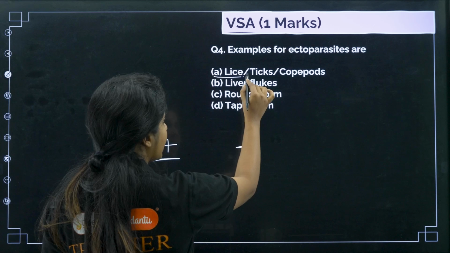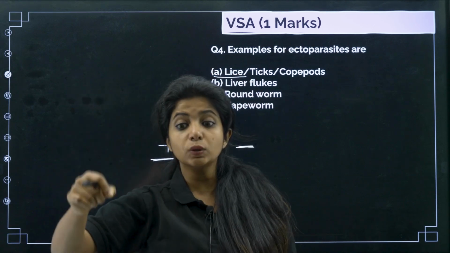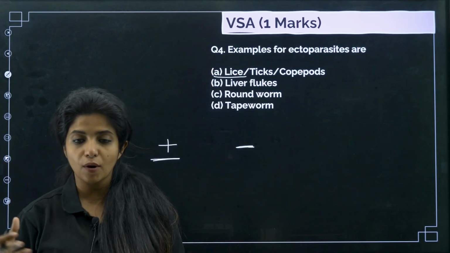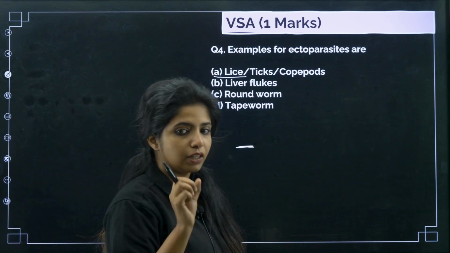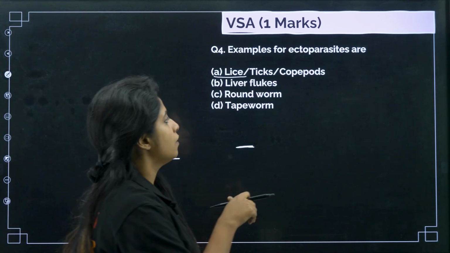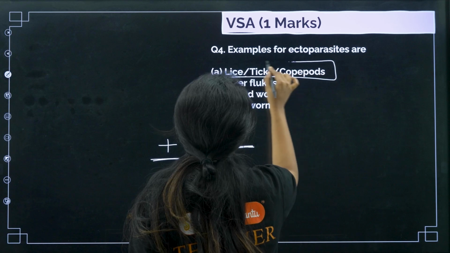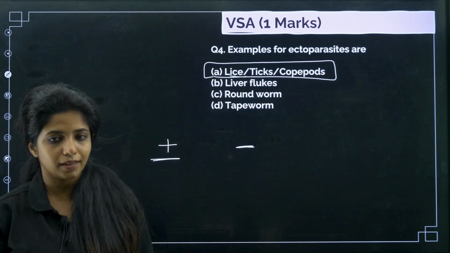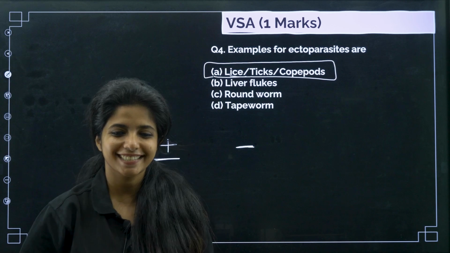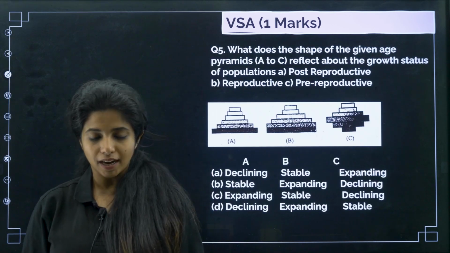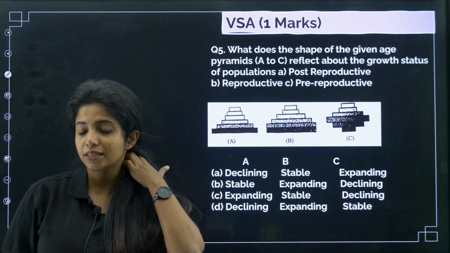Whereas when you talk about lice, which are on the hair, ticks, which are on a dog's hair and body, and copepods, which are small things found on fishes and stuff like that, they also feed on the blood from the host. So all these things that you see over here are actually ectoparasites, the parasites which are outside the body. Cool? Are you getting things, my dear children? Are you understanding? Please tell me you are understanding.